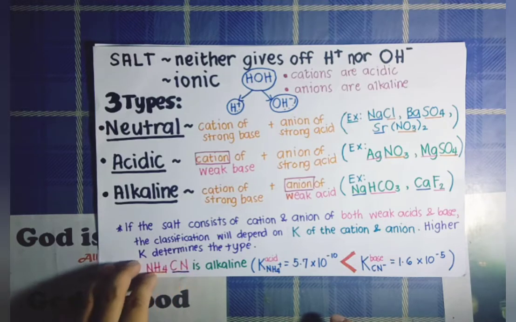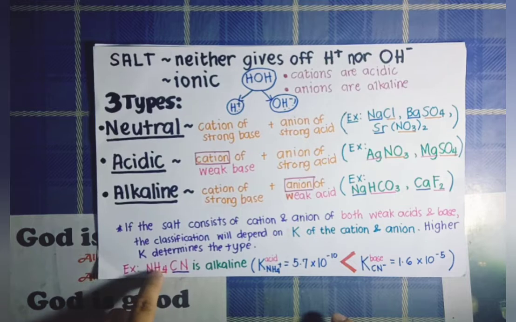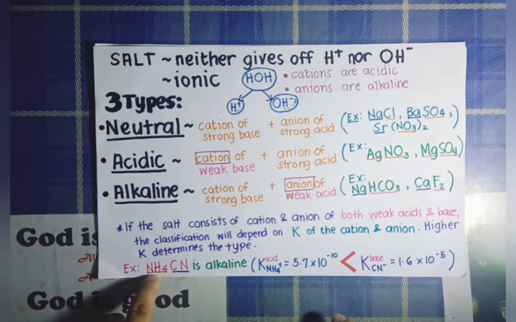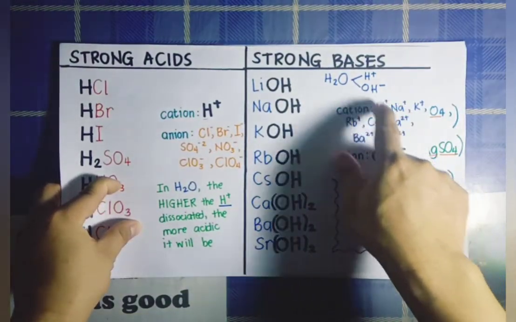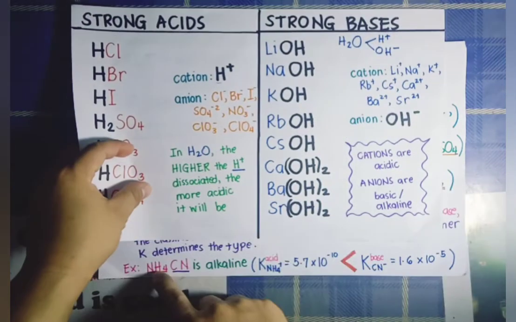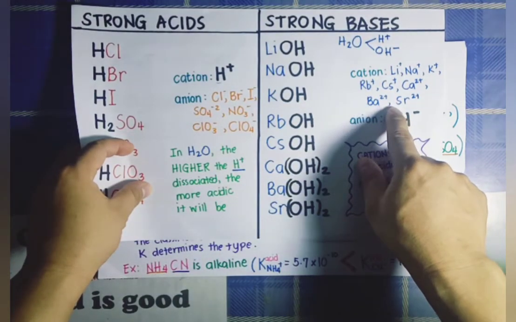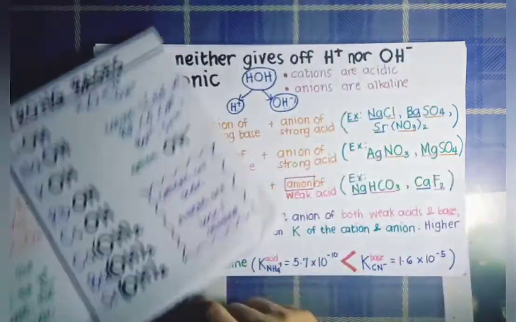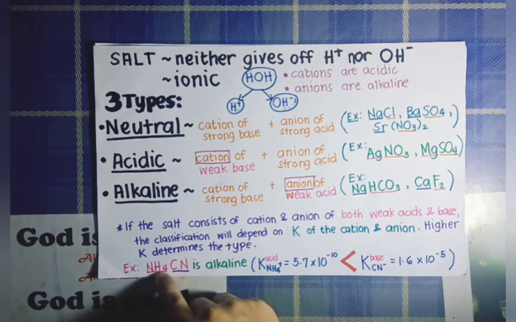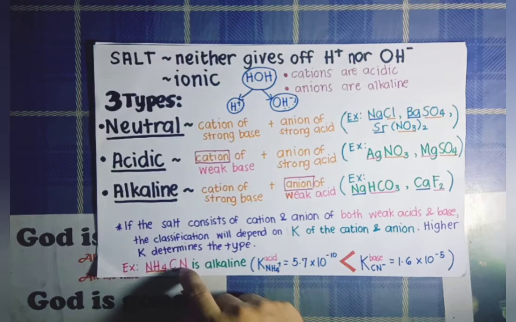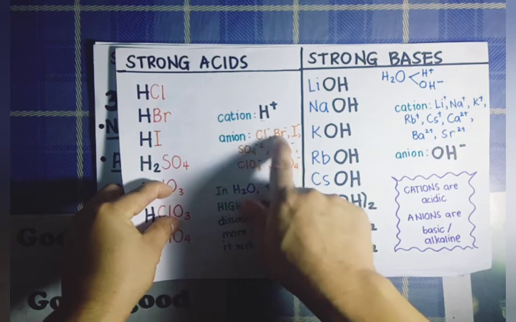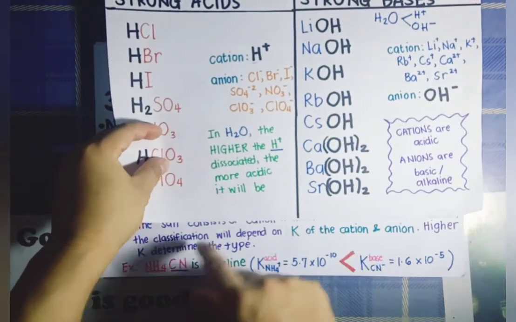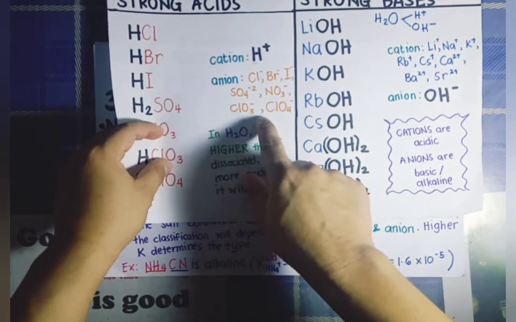Ammonium cyanide is a salt and it consists of ammonium ion as its cation and cyanide ion as its anion. Here, ammonium is a cation of a weak base. Why? Because these are the cations of strong bases, and as we have noticed here, there is no NH4 or ammonium ion listed here, so this one is a cation of a weak base. Cyanide, on the other hand, is an anion of a weak acid. These are anions of strong acids, and there is no CN or cyanide ion listed here.